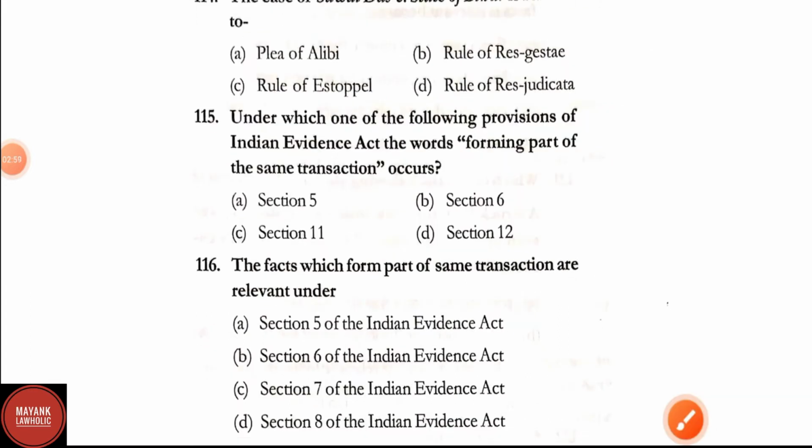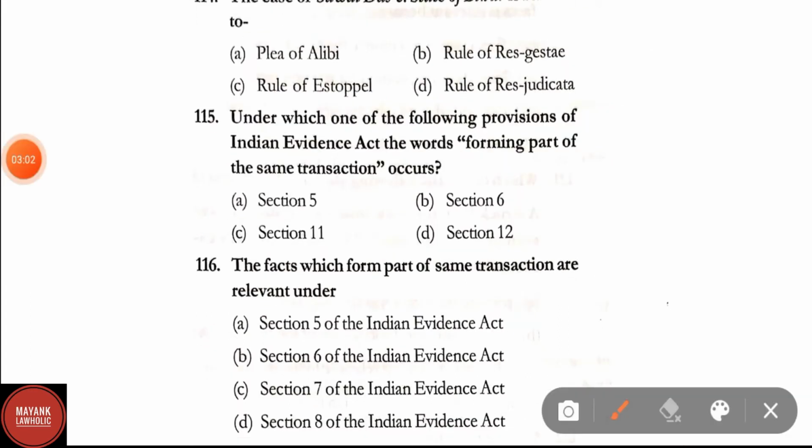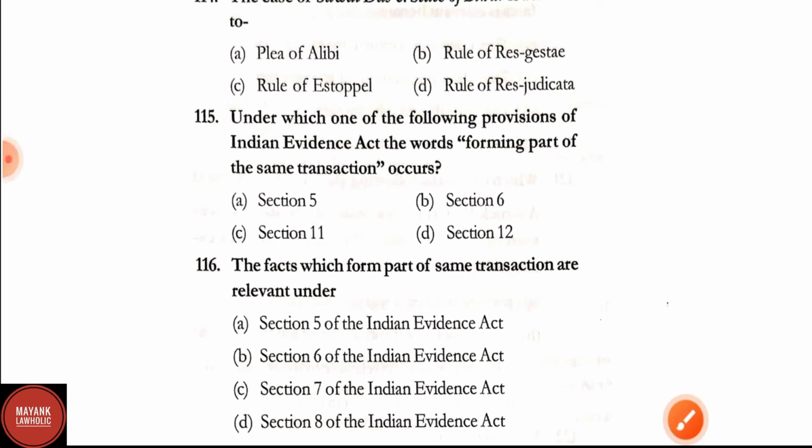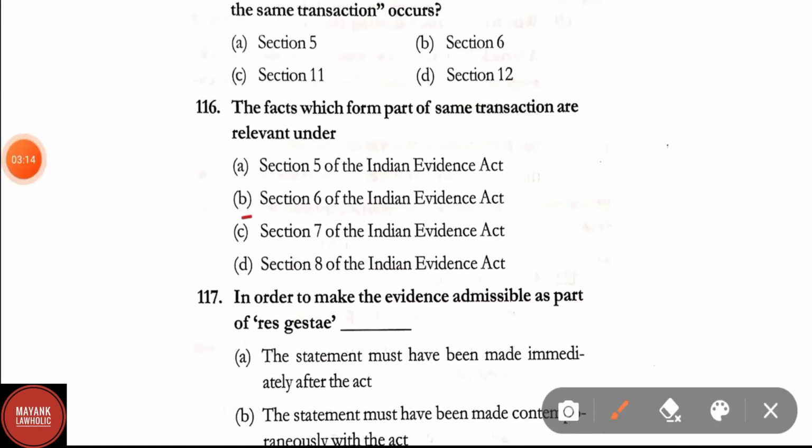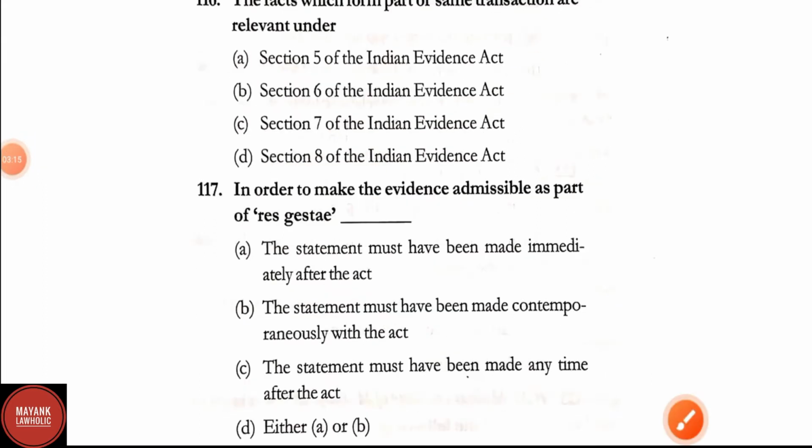Question number 115. Under which one of the following provisions of Indian Evidence Act the words forming part of the same transaction occurs? Here correct answer is option B, that is Section 6. Question number 116. The facts which form the part of the same transaction are relevant under Section 6 of the Evidence Act. Question number 117.